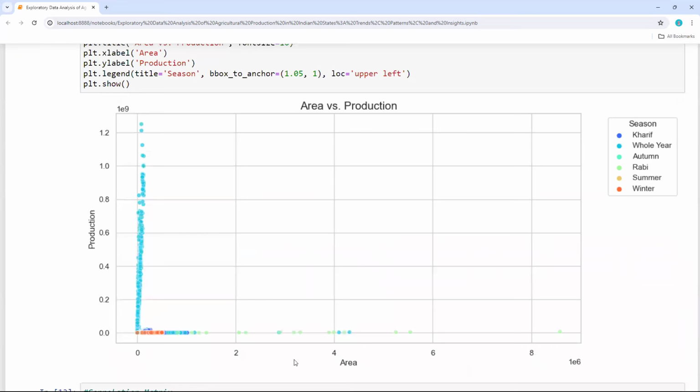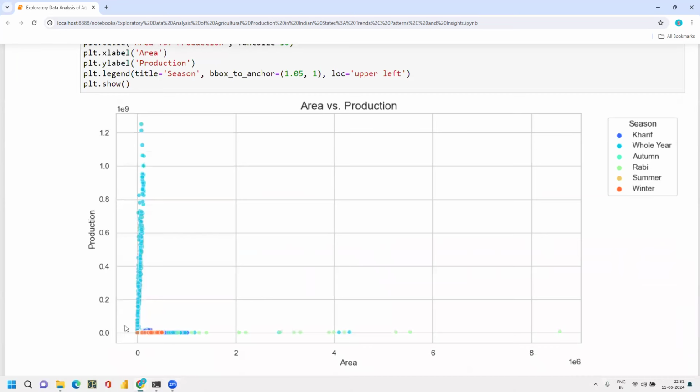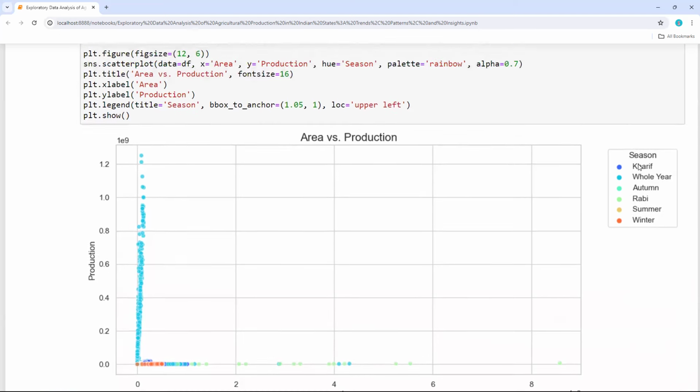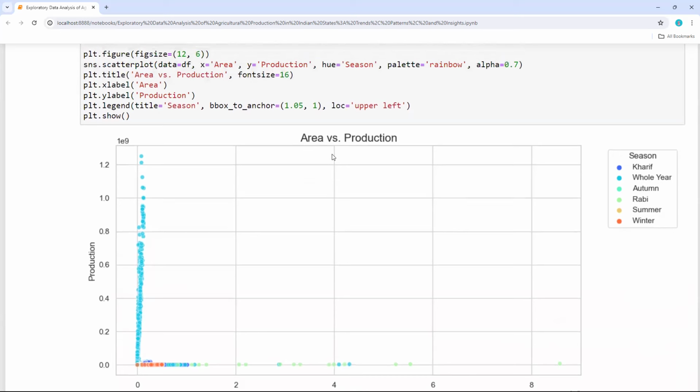So this is my area and this is my production. So at 0.1 or 0.2, there will be a production more 1.2, and you can see I gave this HUE equal to season. I'm giving it for season, so that is the reason why all the seasons are represented in colors.